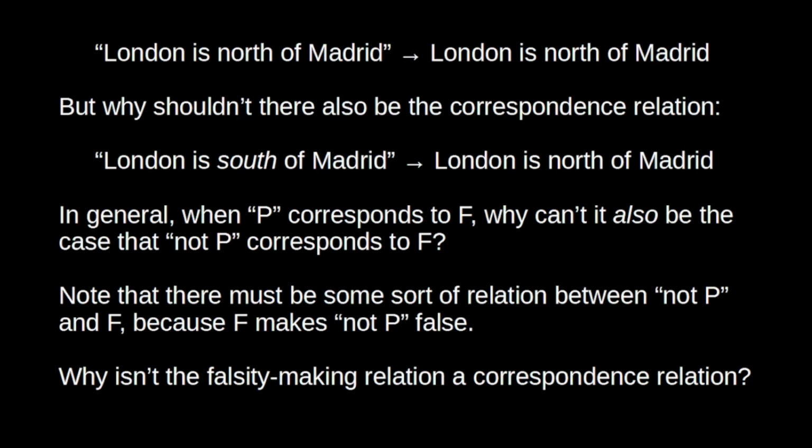Okay, here's another concern about the correspondence relation. We can call this the many relations problem. This is discussed by Colin McGinn in his book Logical Properties. Similar arguments have been made by others. So we're assuming that the proposition London is north of Madrid corresponds to the fact that London is north of Madrid. But why not say that there's also a correspondence relation between the proposition London is south of Madrid and the fact that London is north of Madrid?